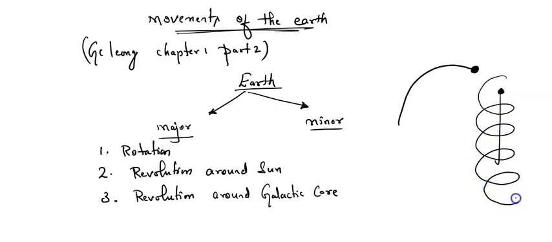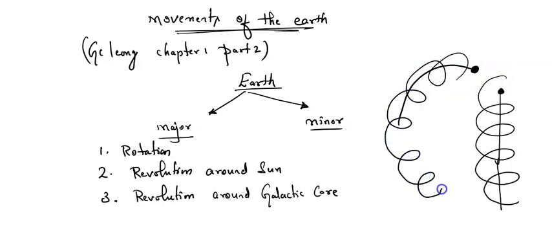This is called the galactic core. So the sun is revolving around this galactic core, which is also called the core of the galaxy. The sun goes around the core of the galaxy, and along with the sun the entire solar system also travels around this galactic core. You should never forget this.